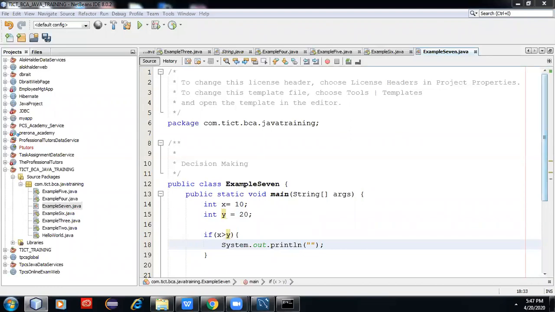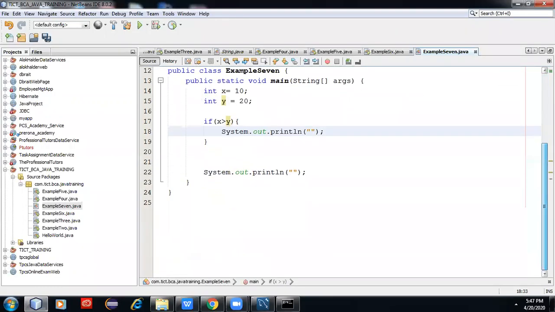If it is a simple program with x and y, if we compare the x and y, it is very simple. The if else program, it is if and else.